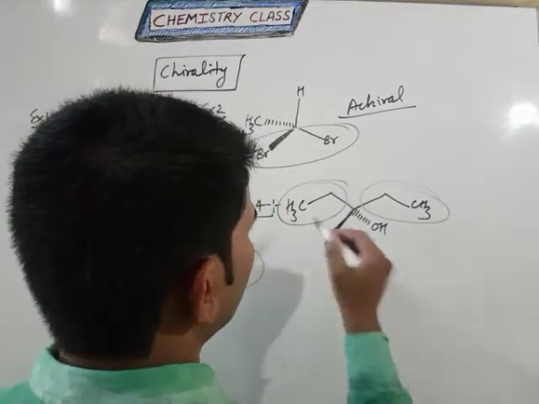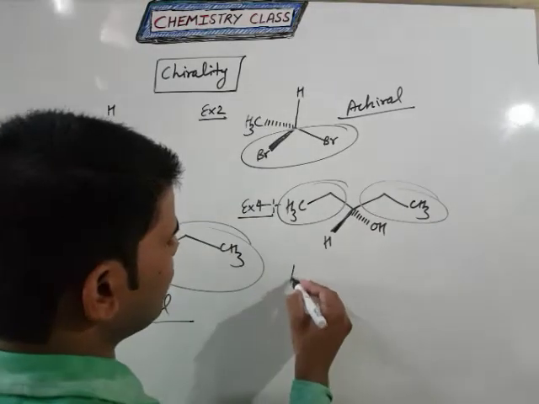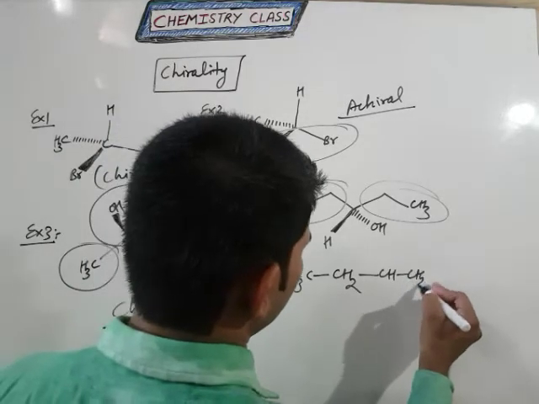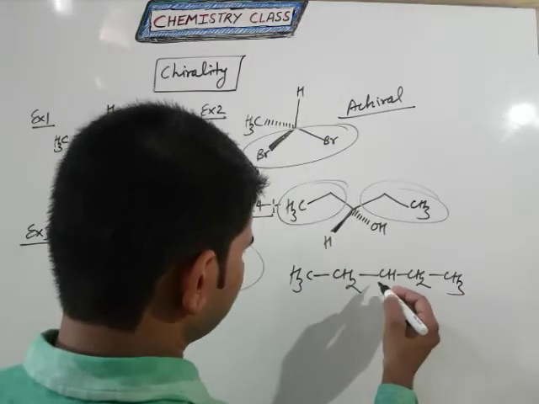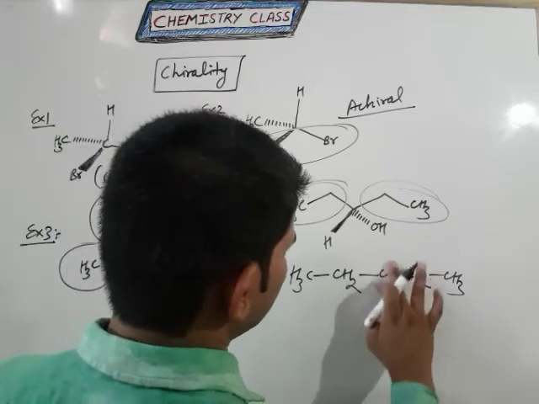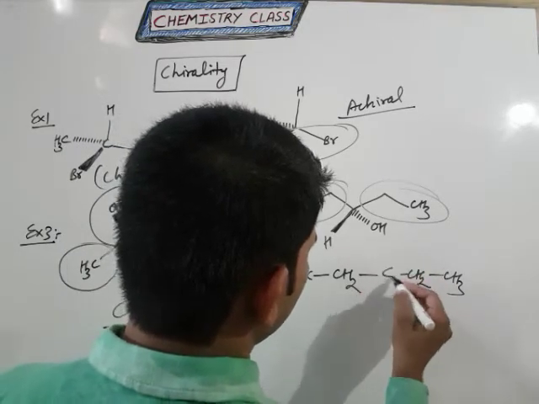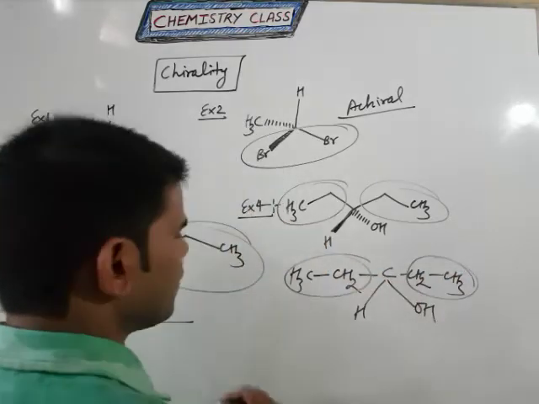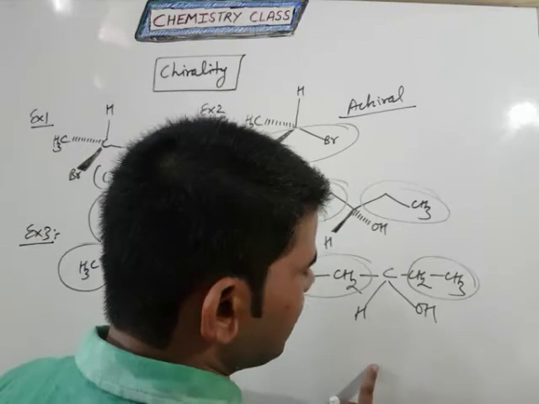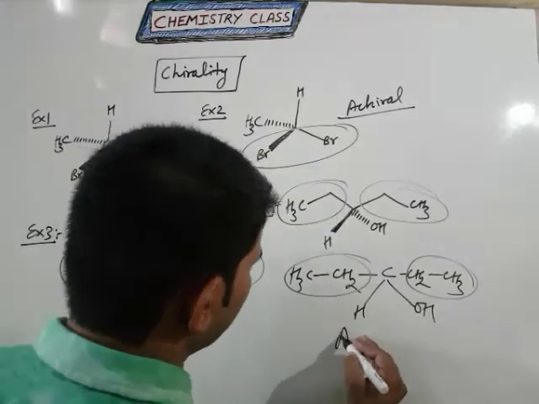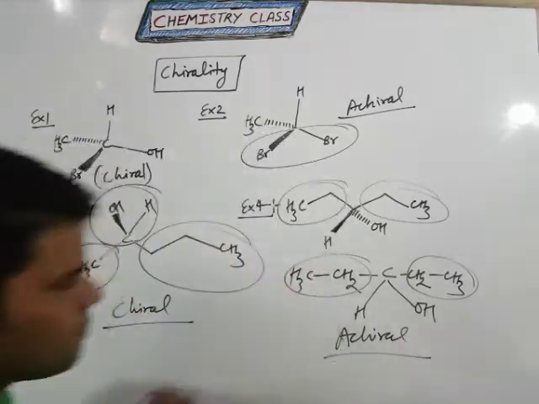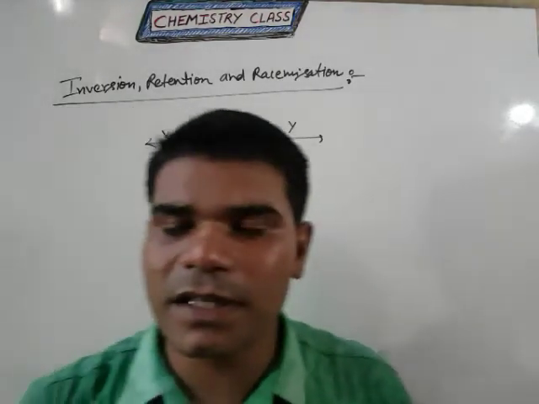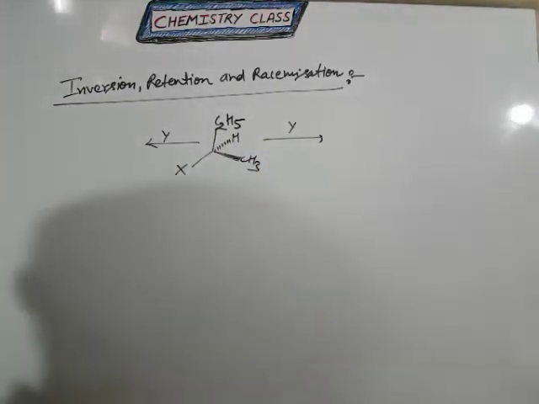If you write the full structure of this molecule like CH2, CH and single bond CH2 and single bond CH3, and this carbon atom has hydrogen and OH. So both are the same type of substituent present on this parent carbon atom, that's why it is an achiral carbon atom. Clear?